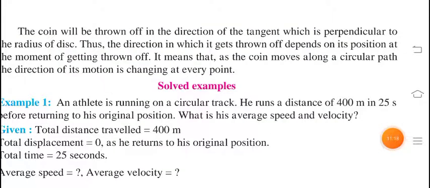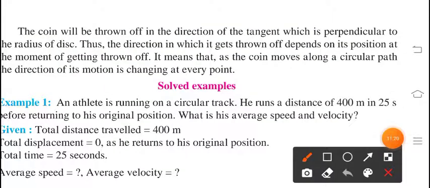So we can say that the coin will be thrown off in the direction of the tangent. I have told you what a tangent is. It is a straight line which touches the circle at any point, and the radius of that circle is perpendicular to the line. Okay, that is a tangent.